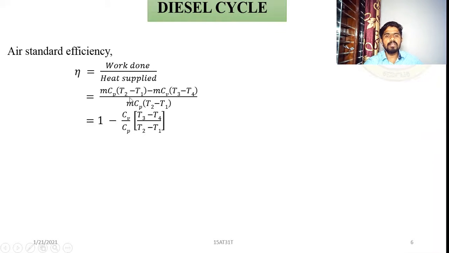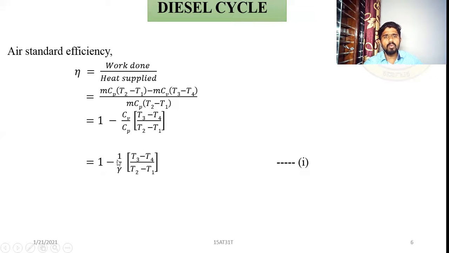You can simplify this: m is getting cancelled. If m is getting cancelled, what remains? Cp into T2 minus T1 minus Cv into T3 minus T4, divided by Cp into T2 minus T1. That is 1 minus.